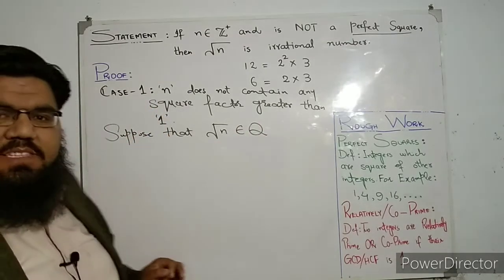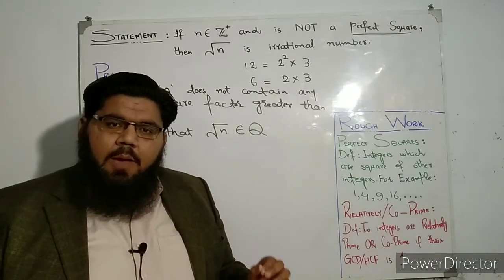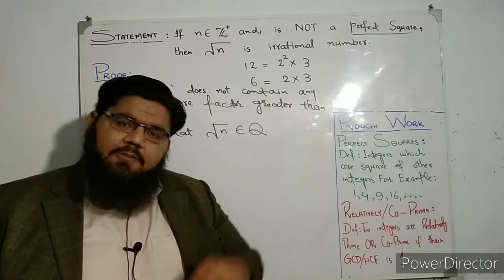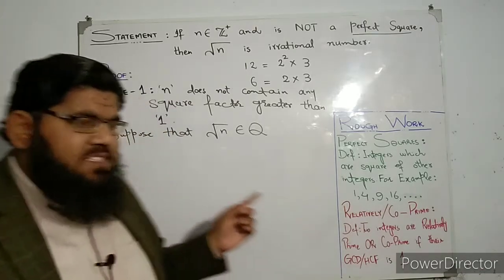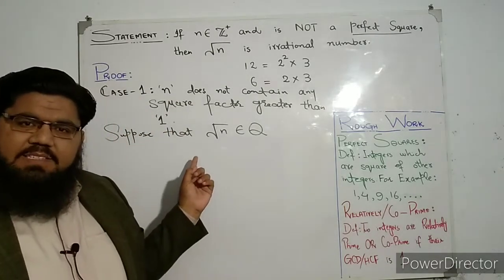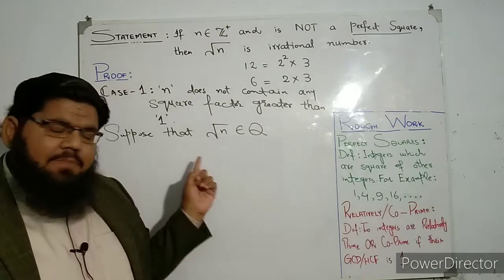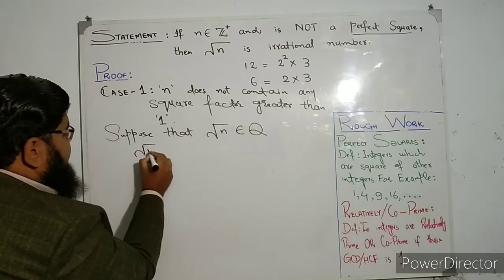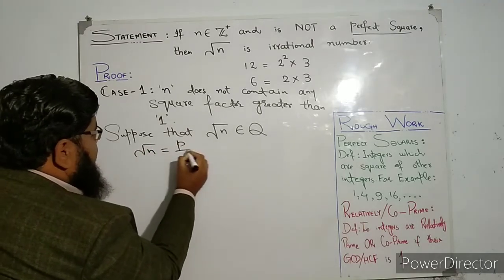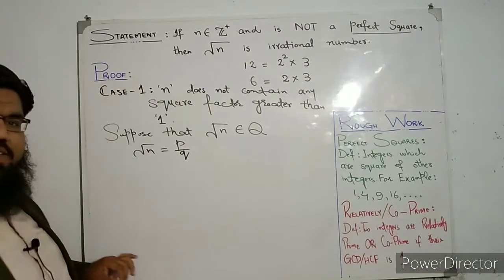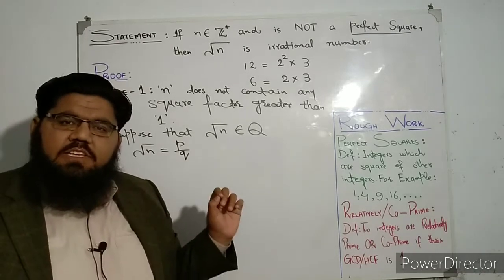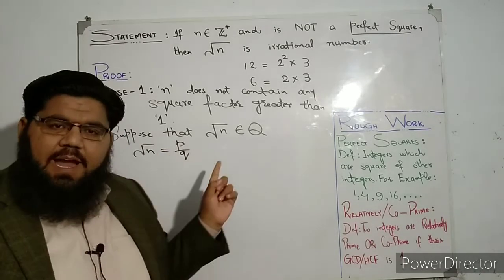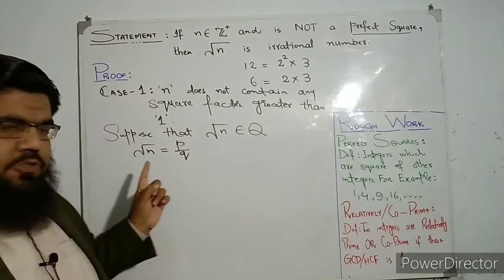We need to prove that this is an irrational number, but we are supposing that it is a rational number. So if square root n is a rational number, then it can be written in the form p by q. So we write square root n is equal to p over q, where there are certain conditions on these two integers p and q.